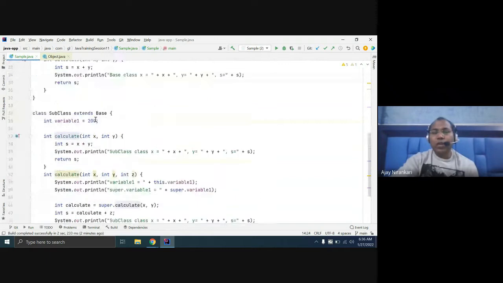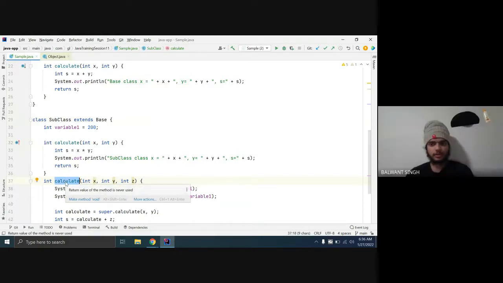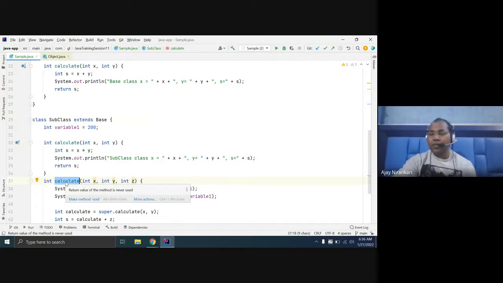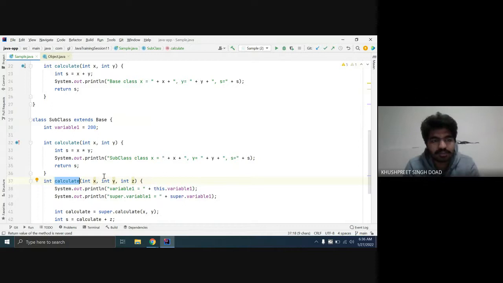This concept is known as method overloading. Whenever you define more than one method with the same name, it is known as method overloading. Why do we do overloading, sir? Why not just name them differently? Let's see here.